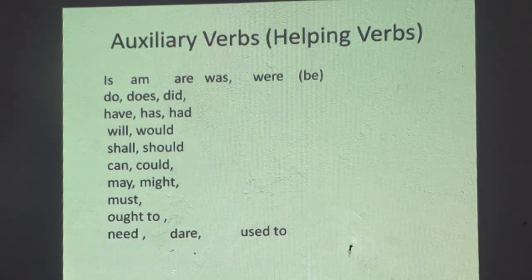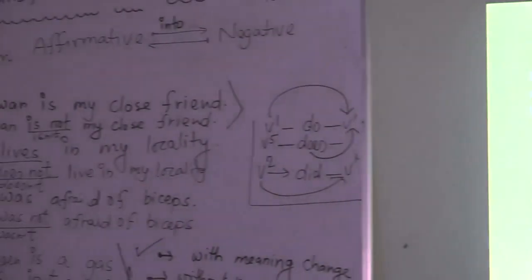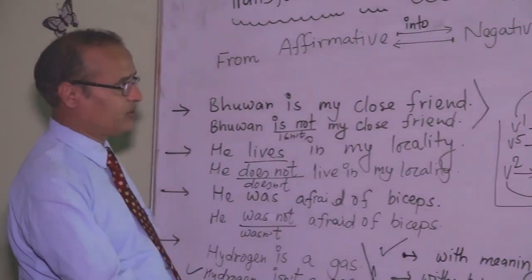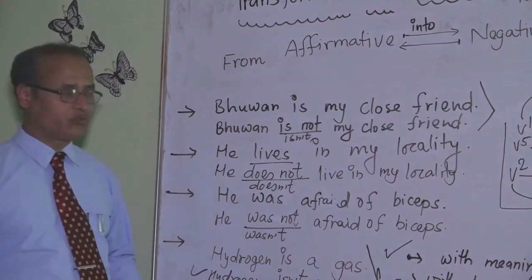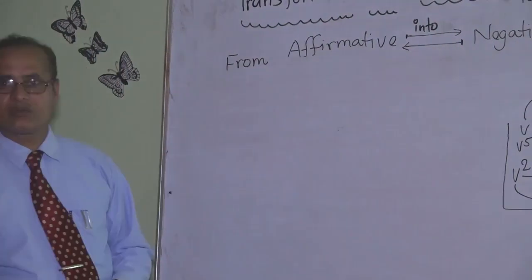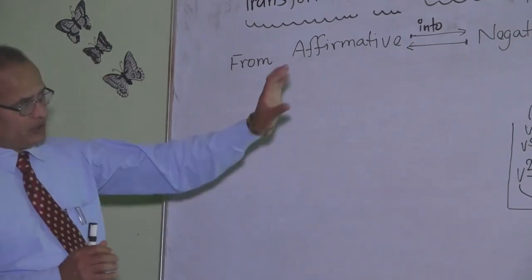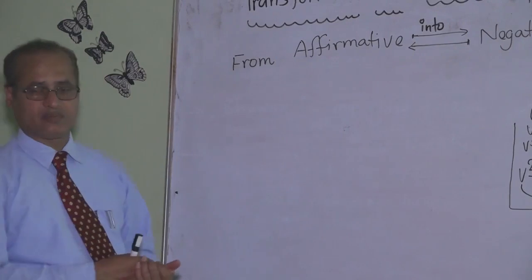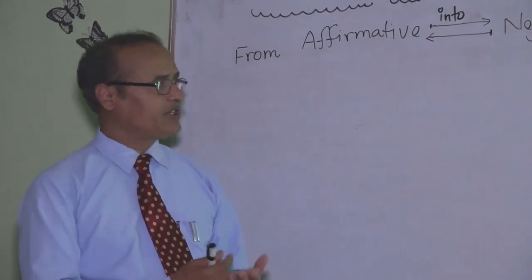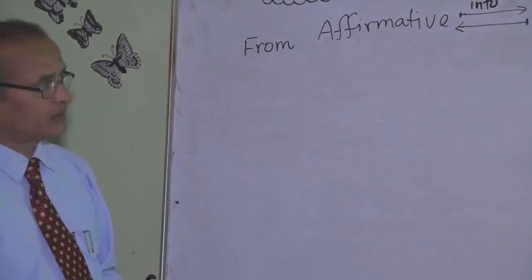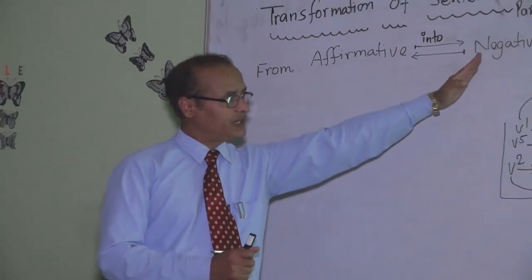So let's move to the board. We practice some of the affirmative sentences with the use of these helping verbs. So we practice the difficult areas, trouble areas where we face difficulties while doing transformation from affirmative into negative.